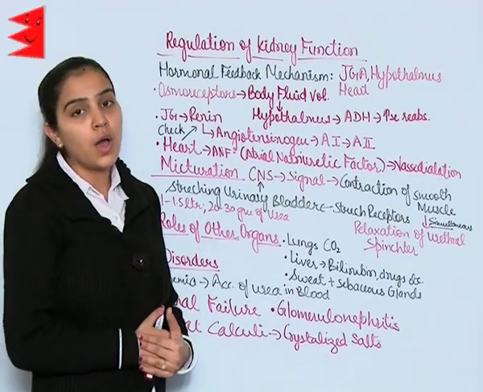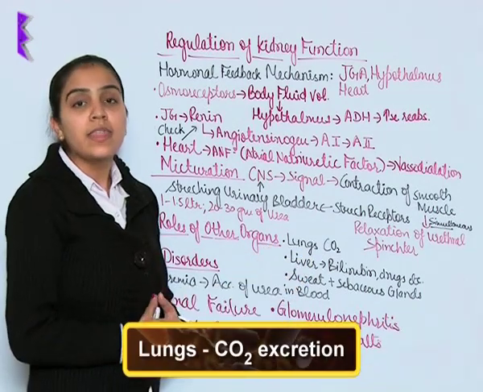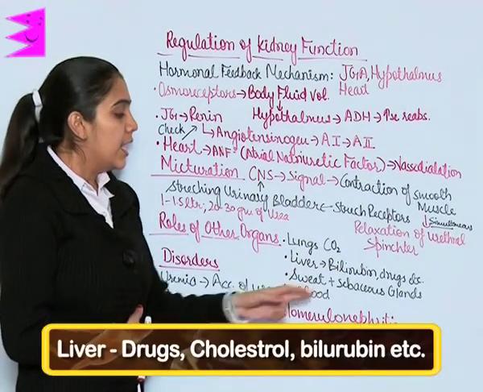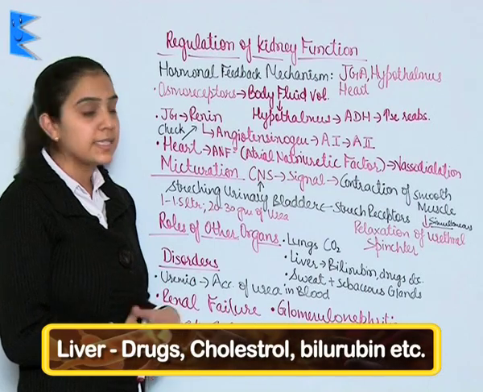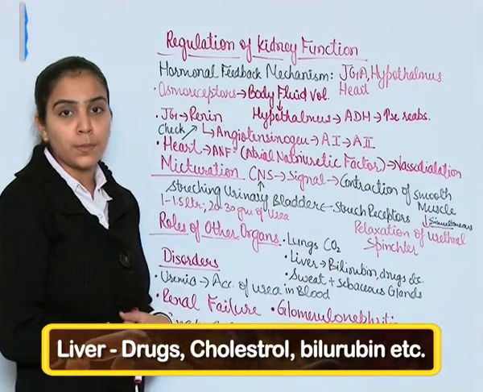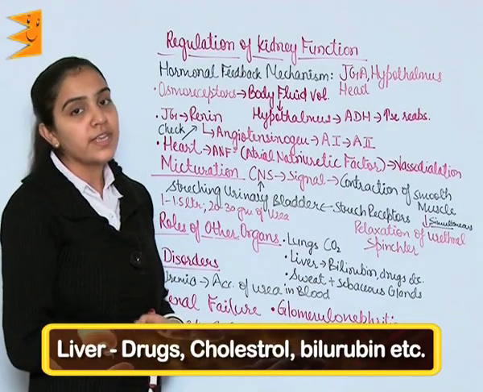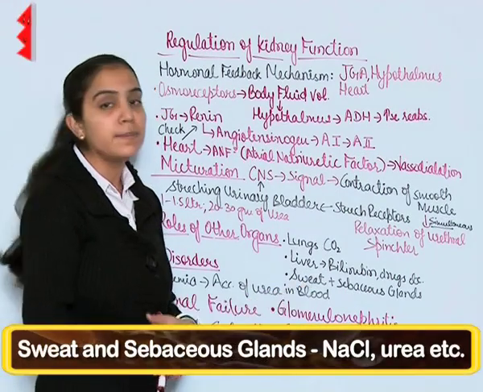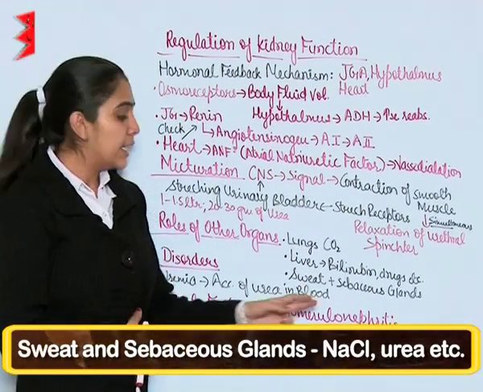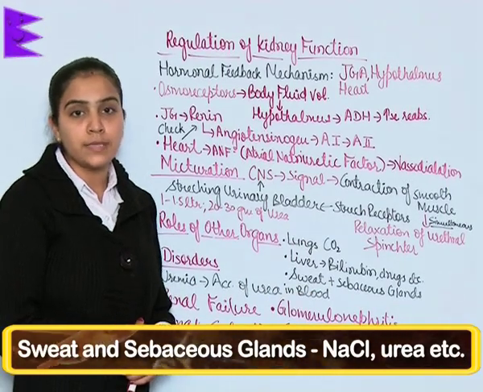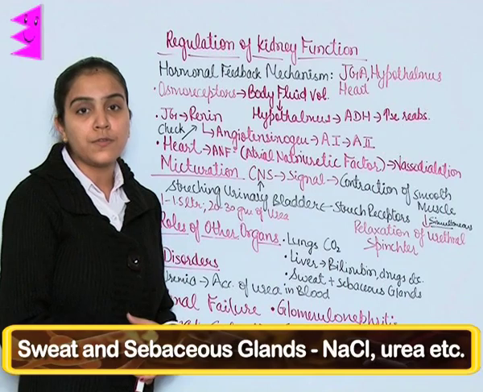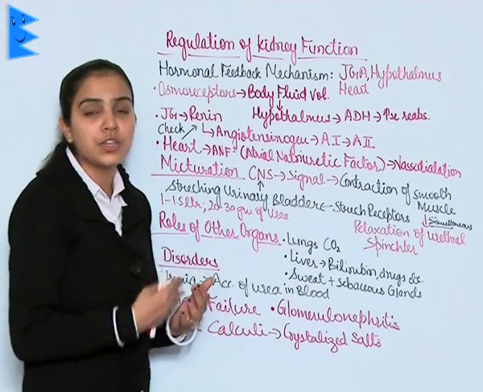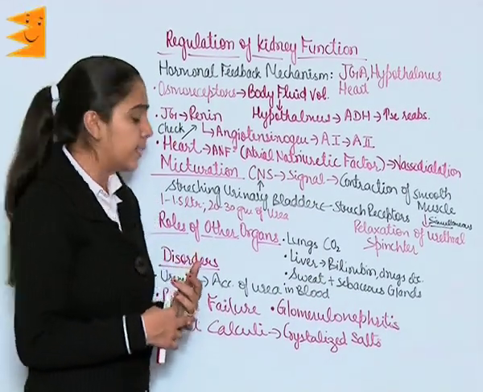Roles of other organs in excretion. Lungs are helpful in excreting CO2 out of the body. The liver secretes bilirubin, certain vitamins, steroid hormones, cholesterol, drugs, etc., which are excreted out of the body with digestive waste. Sweat and sebaceous glands: the watery fluid known as sweat consists of sodium chloride, a small amount of urea, certain fats, etc., and it helps in excretion of these wastes out of the body.